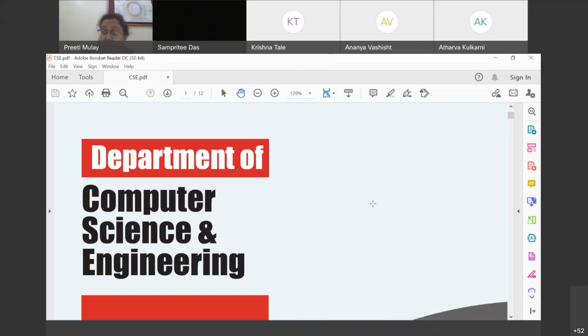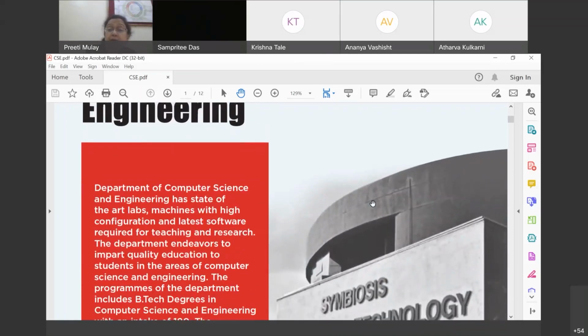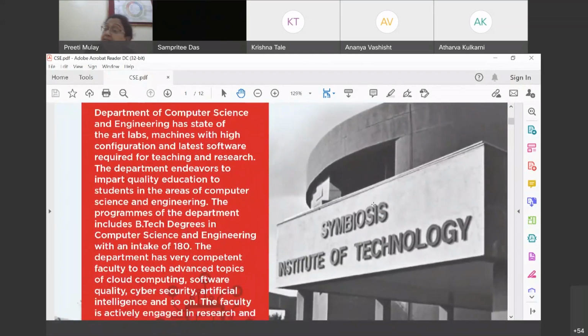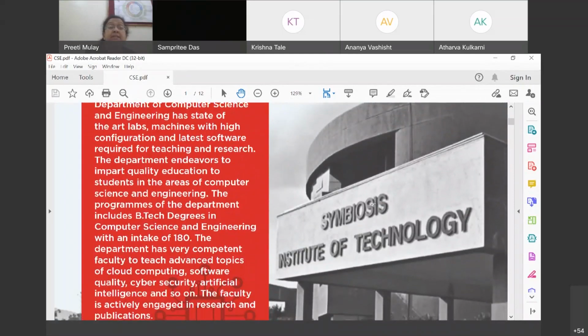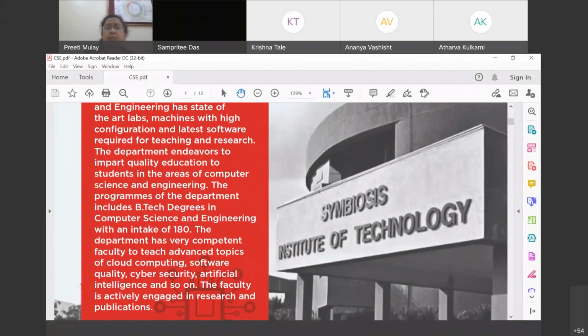All right, so let's start the walkthrough of this computer science department. As you're aware, at Symbiosis Institute of Technology, we have a CS department, and there is an intake of 180 in CS. All sorts of possible research activities definitely happen in this CS department, as we have very high configuration labs and the latest software which are required to perform research.